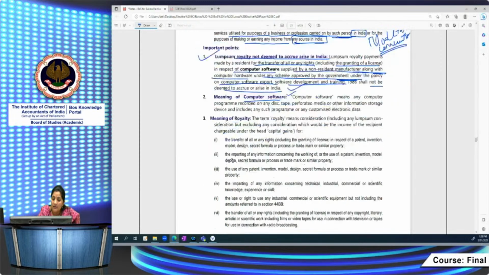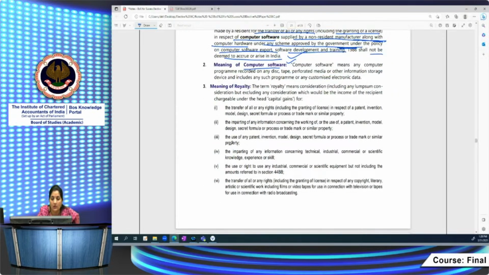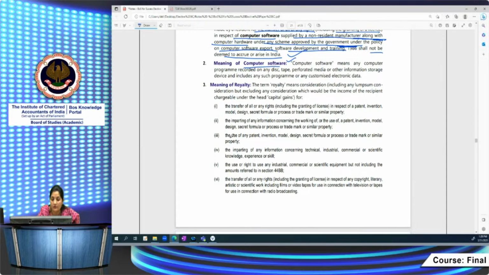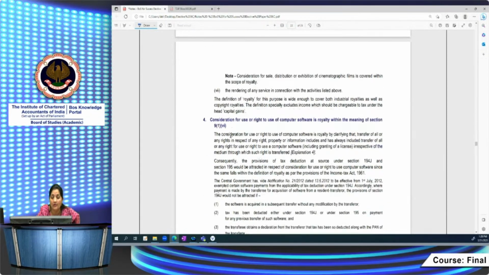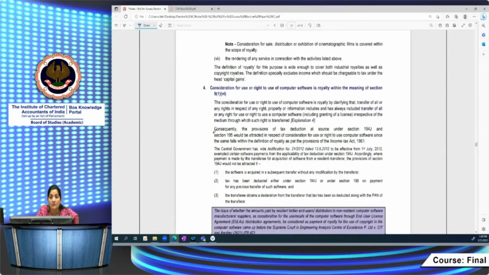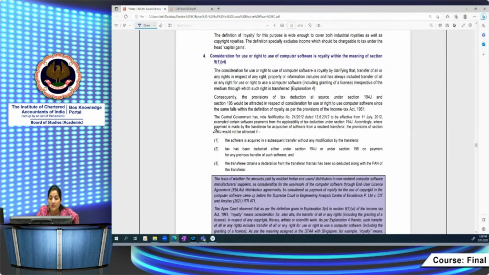Here the meaning of royalty is given. I am not going into explaining this meaning of royalty here. The important thing which I want to explain to you is with respect to a Supreme Court ruling. Actually, this is a very important ruling for you, that the Supreme Court in case of Engineering Analysis Center of Excellence Private Limited have